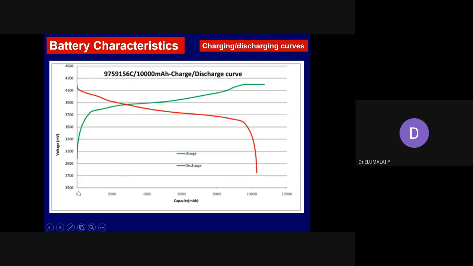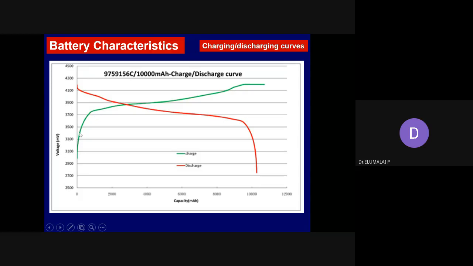But you see, the discharge could provide nearly 900 milliampere hour per gram capacity at a constant delivery of voltage. Very characteristic. We call this a plateau potential or plateau curve or plateau profile. This is demanded for a practical battery. Similarly, during charging, you get nearly the same plateau potential.